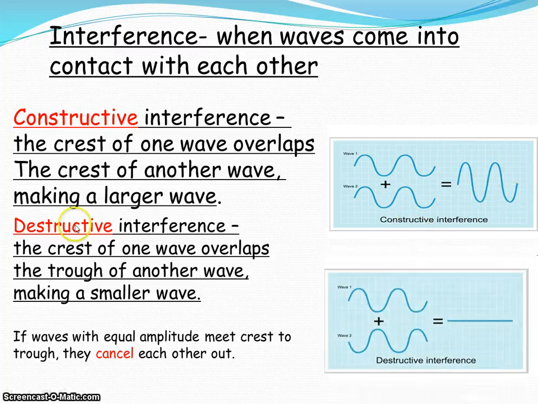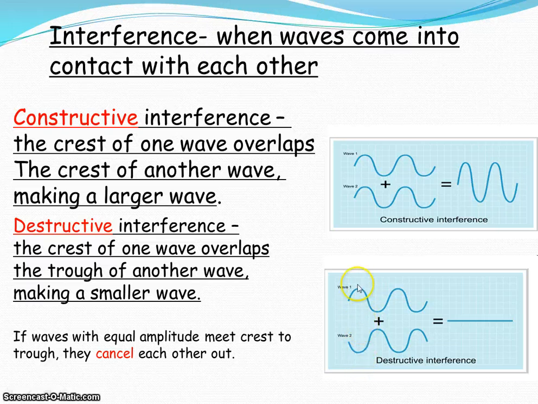Whereas you also have destructive interference. If the crests and the troughs are opposite each other, then they're going to cancel each other out. So it's like subtraction. So constructive interference, when the crests and troughs line up, is like addition. You're going to build a bigger wave. In destructive interference, they don't line up. See, this crest here is lined up with a trough.